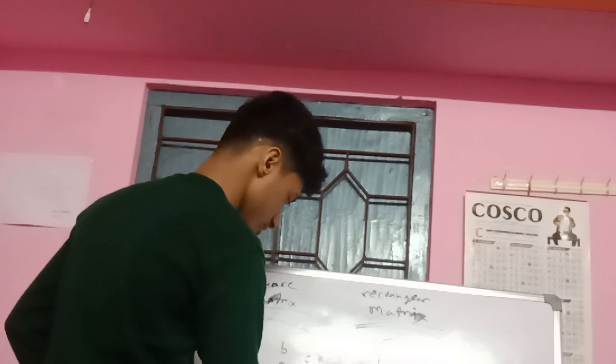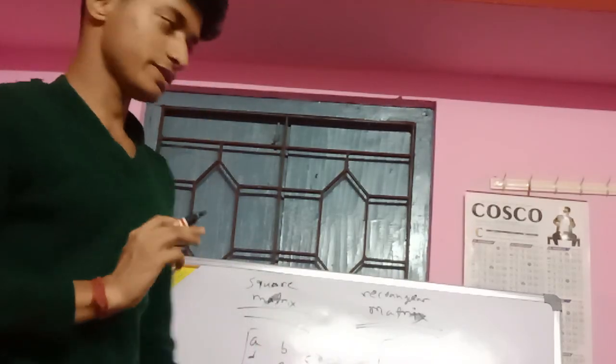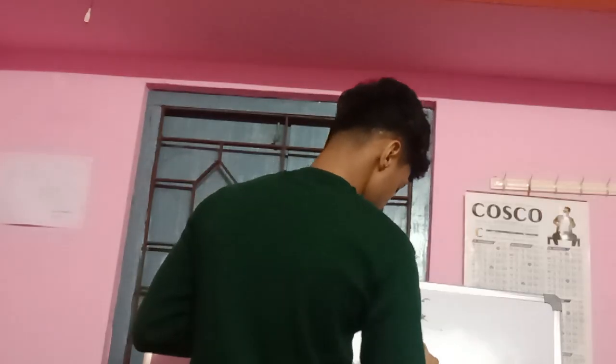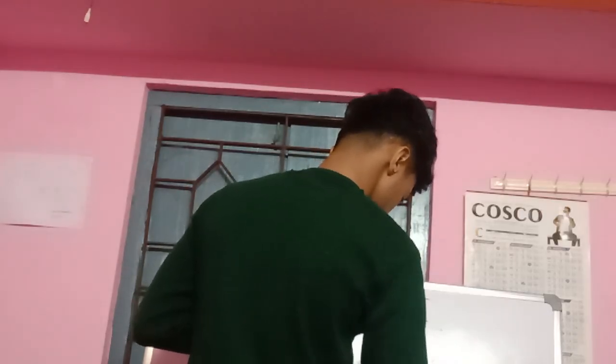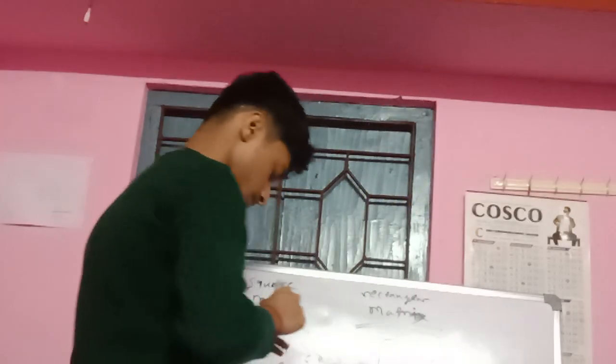This one is a square matrix. It's a 3 by 3 matrix. In rectangular matrices, the number of rows and columns is not the same. They're different. Here we have a matrix with A, B, C, D and E, F, G, which is a rectangular matrix.